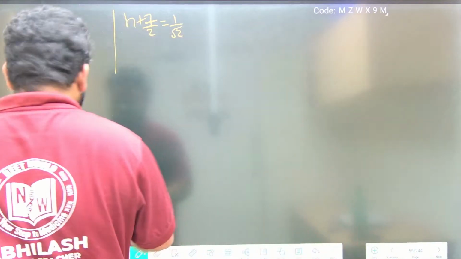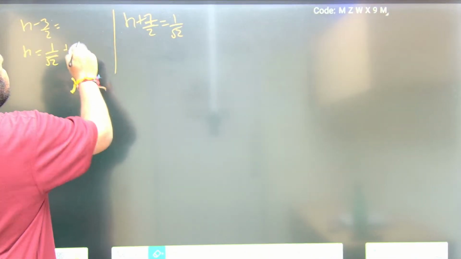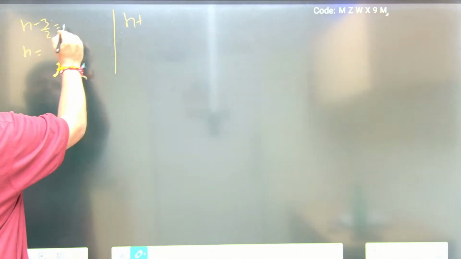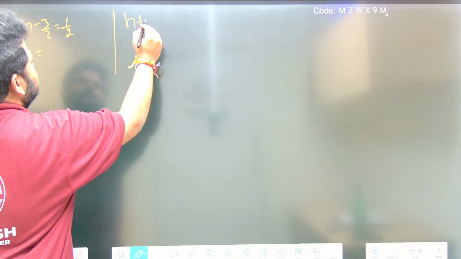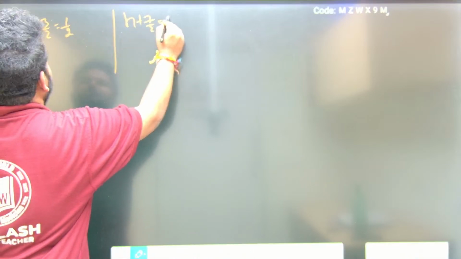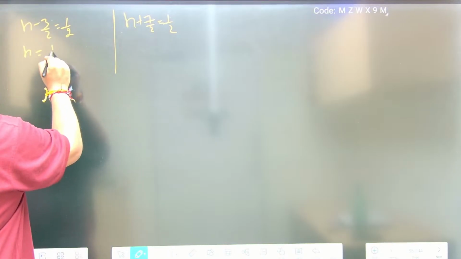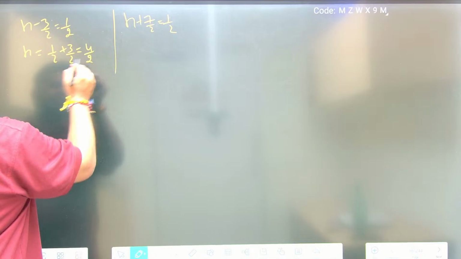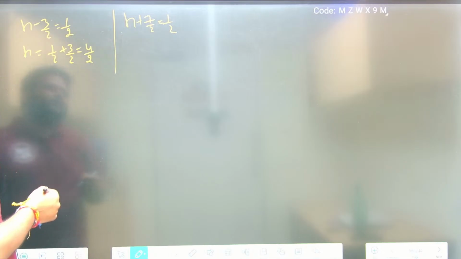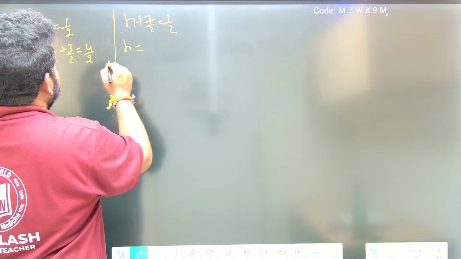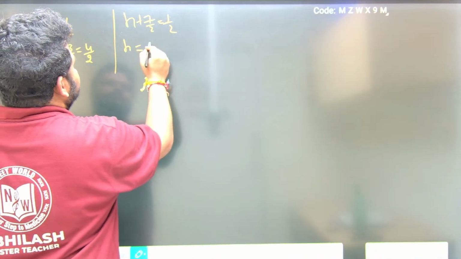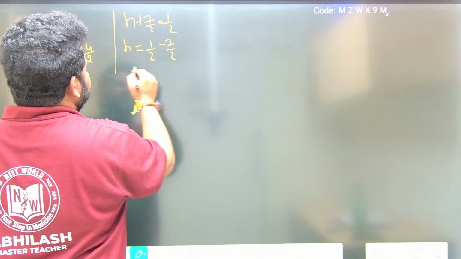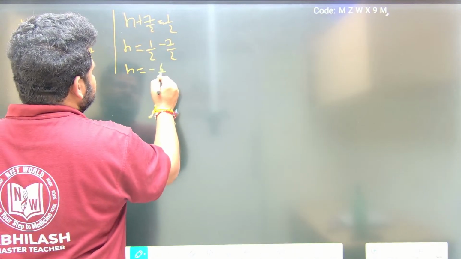Now see here, here also what should I do? This should be equal to 1 by 2. 7 by 2 is equal to 1 by 2. 1 by 2 plus 3 by 2, that is 4 by 2, correct now? So this is 1 by 2 minus 7 by 2, what I am having? Minus 6 by 2, correct.